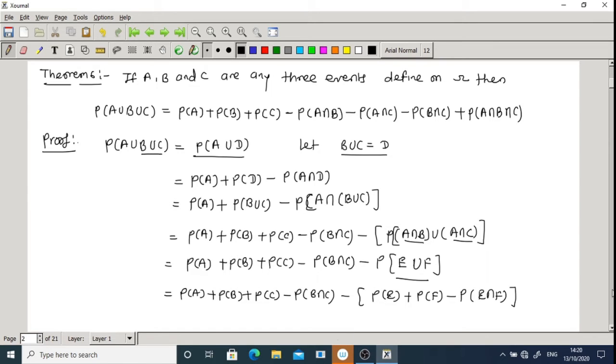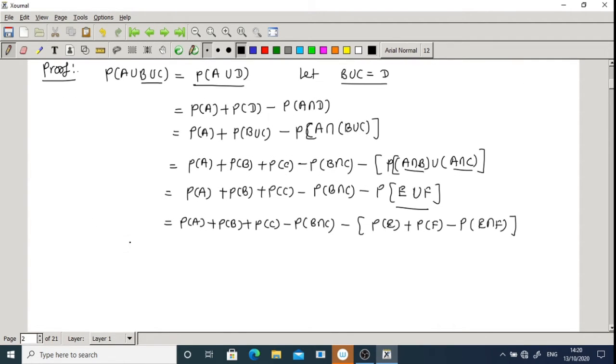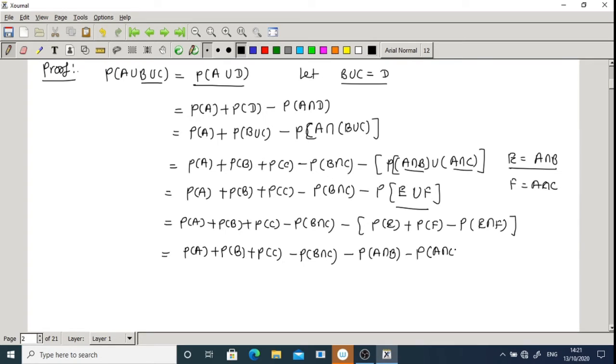Then by putting in the values of E and F, we take E as A intersection B, and F is A intersection C. So you get P of A intersection B minus P of A intersection C, and this minus into this minus is plus P of A intersection B intersection with A intersection C.